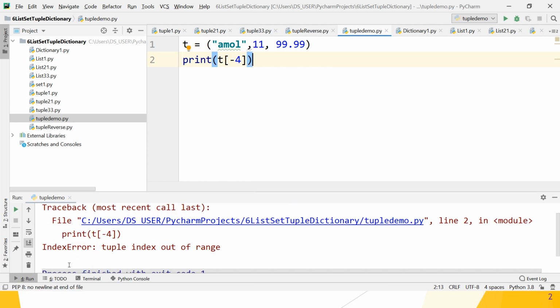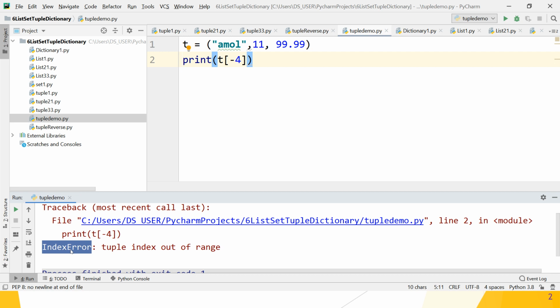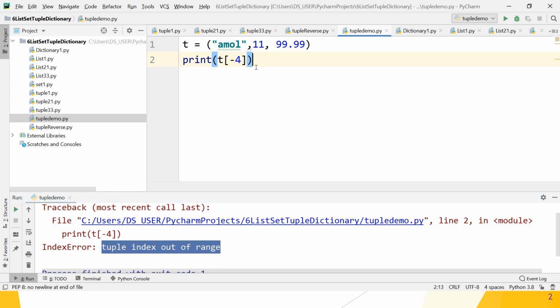Okay, it gives you an IndexError: tuple index out of range, because the minus 4 element is not present in your tuple. This is minus 1, minus 2, minus 3; minus 4 is not present in your tuple. So it gives you an error. And what is the error type class? IndexError. It is the type of error class. So what is the message in that? The error message is: tuple index out of range. Great, guys. So understood, minus indexing is also possible in the tuple.